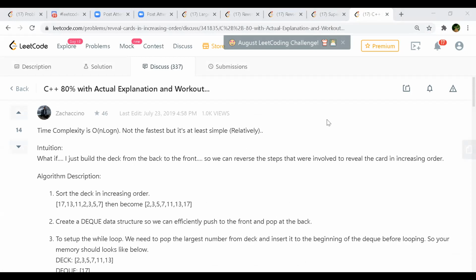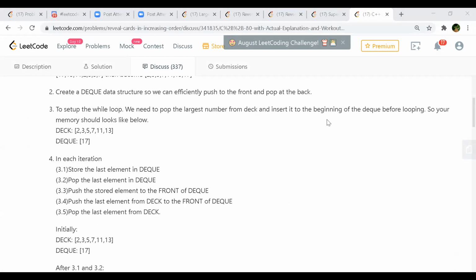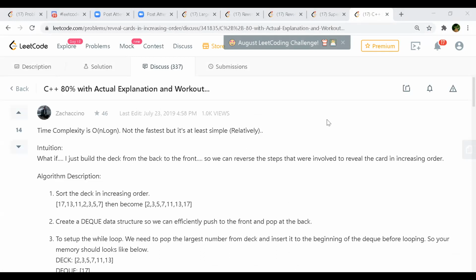Okay, so if you look at whatever is on the screen right now, what are they trying to say? First, sort the deck in increasing order, and then create a DQ data structure so we can efficiently push to the front and pop. This code is using extra space.